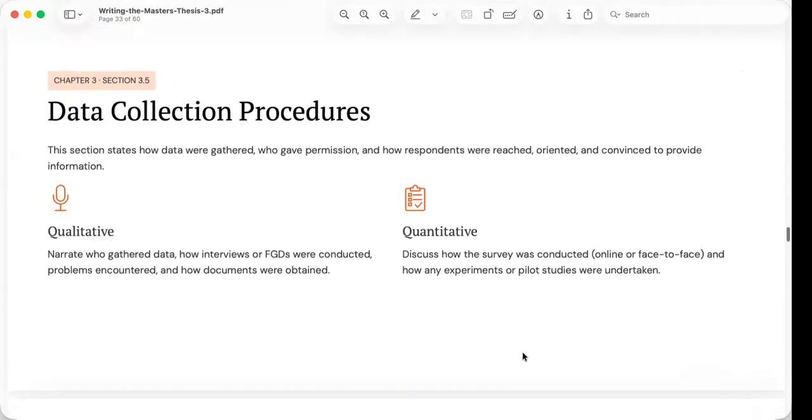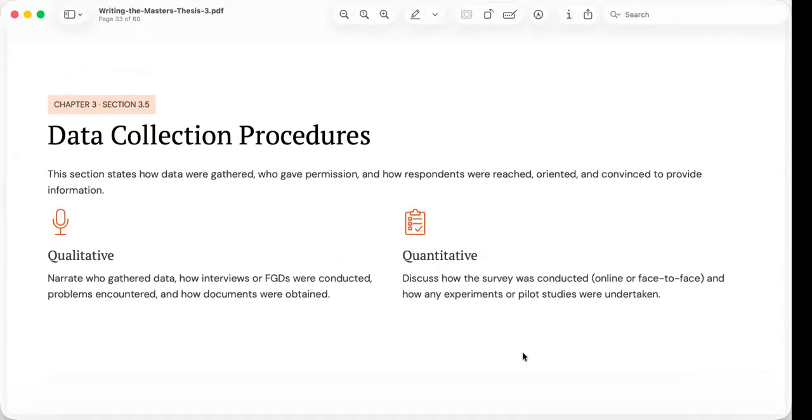Let's move to 3.5 and data collection procedures. Again, once the participants have been selected, the researchers must explain how the data were collected. This is the purpose of the data collection procedures. Readers should be able to follow every step of the research process, from obtaining permission to collecting the final set of data.